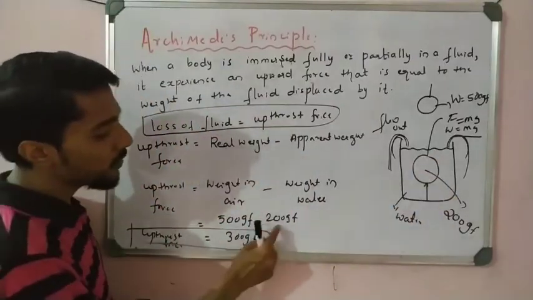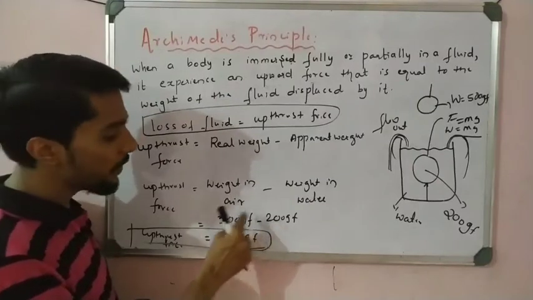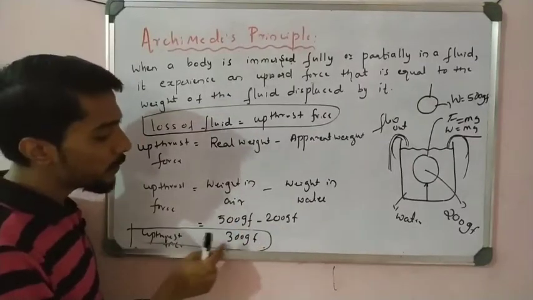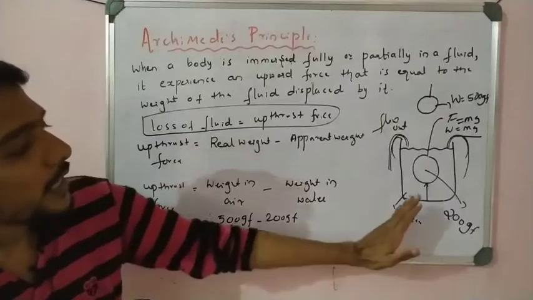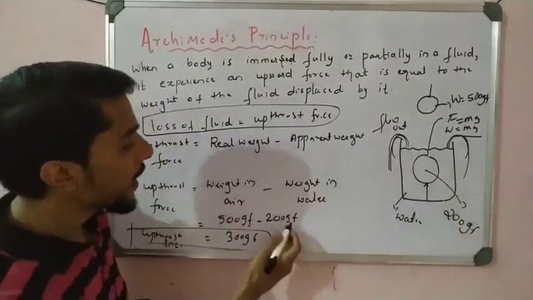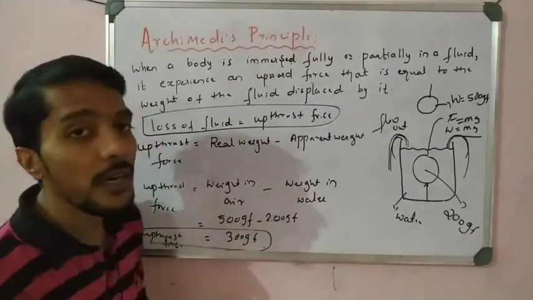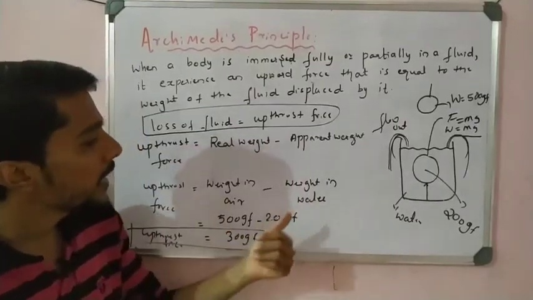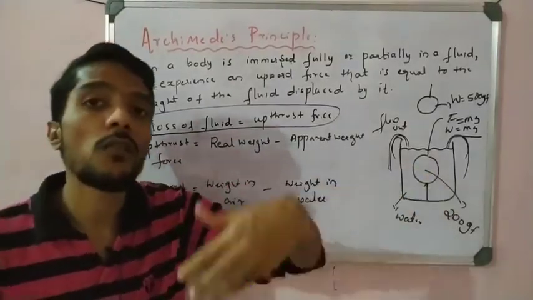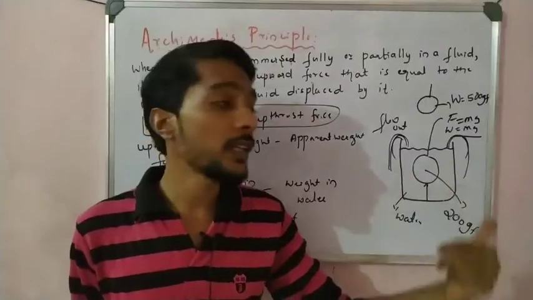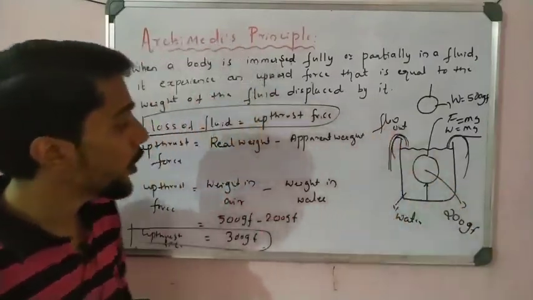Okay, the upward force minus, we get again 300 plus 200, again we get 500. So this much of upward force is there. So 300 upward force is there, that is what 300 get minus. So what is the weight there? 200 gram force. So that is what we say, that in the water we feel the loss of weight of the object in the water. Okay, so that is a very important point you have to remember.